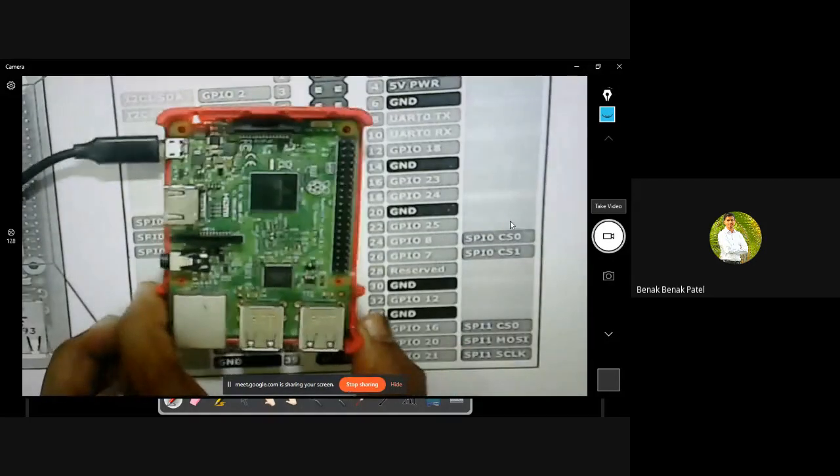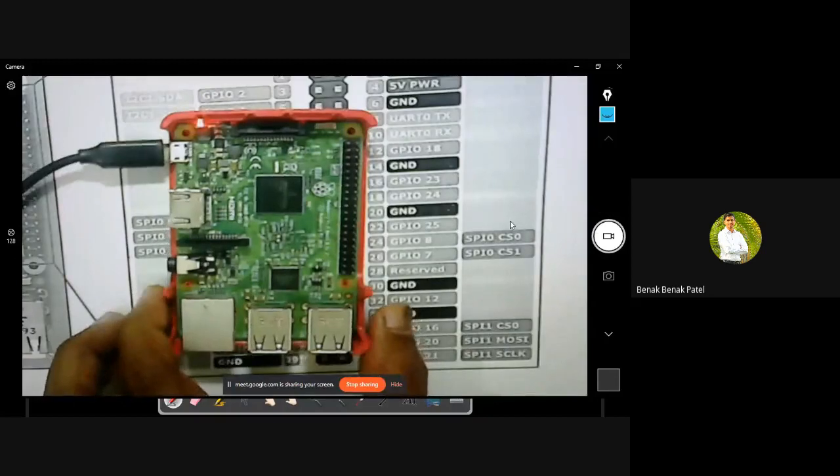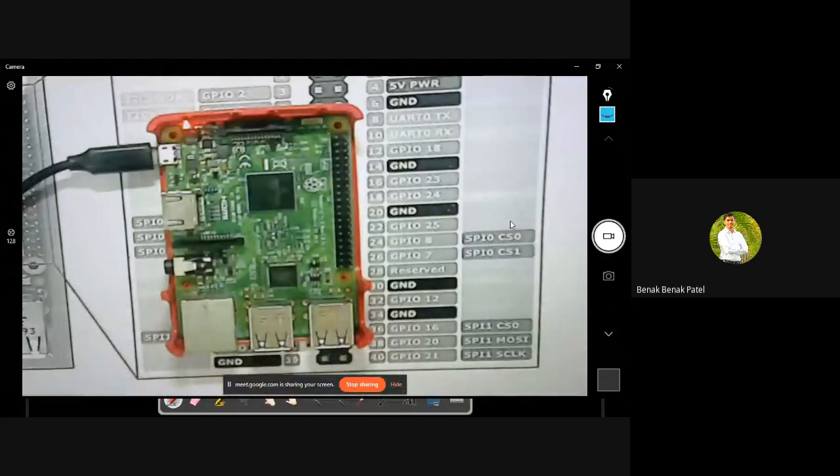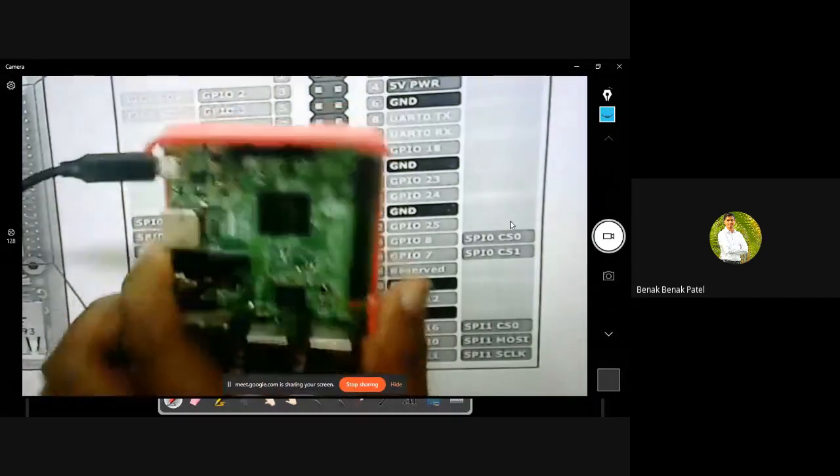Right now I have powered my Raspberry Pi, and this is Raspberry Pi 3, version 3. Here you can see that I have plugged in the micro USB slot, and because it's powered on, it's indicated with this red color LED glowing. Let me rotate this.